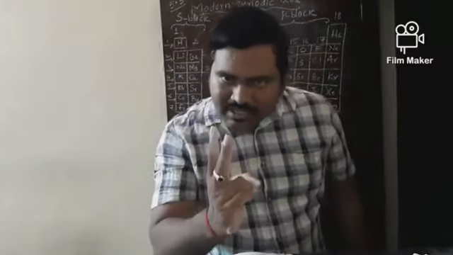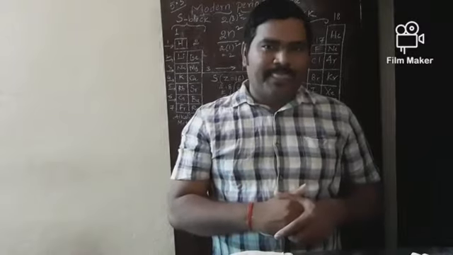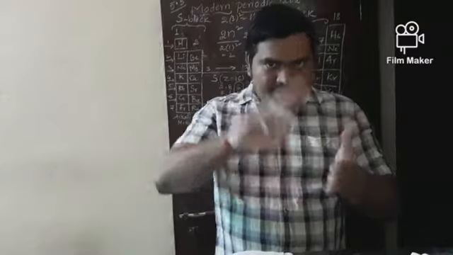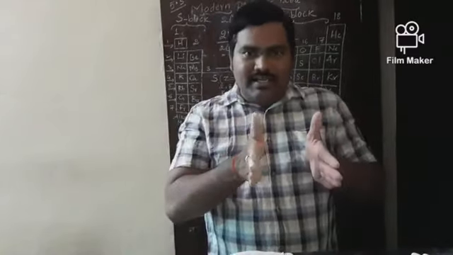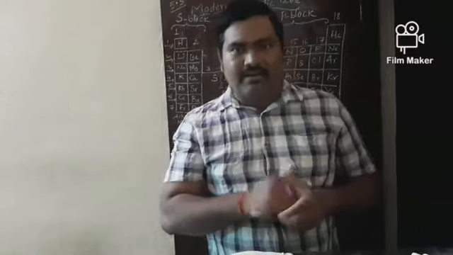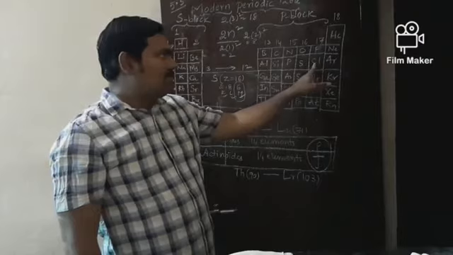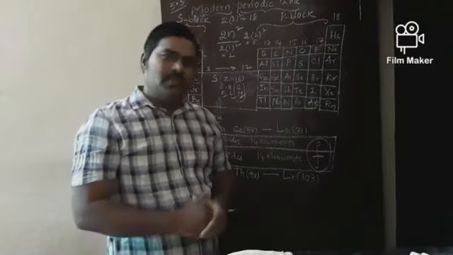If the outermost electrons are 2, it belongs to group number 2. But if the outermost shell electrons are 3, so 3 plus 10. Why? Because in between D block is there consisting of 10 groups, you have to add 10 plus 3, 13th group it belongs to. If the outermost electrons are 7, it belongs to which group? 7 plus 10, 17th group.